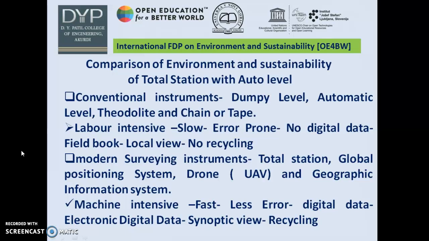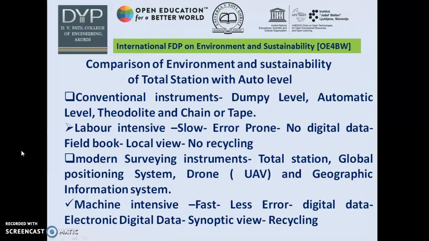The conventional instruments such as dumpy level, auto level, theodolite, and chain or tape are known to us to be very labor intensive, slow in performance, and error prone. No digital data is possible. A field book is required to be maintained for that, and it gives a local view. There is no question about recycling in those days.